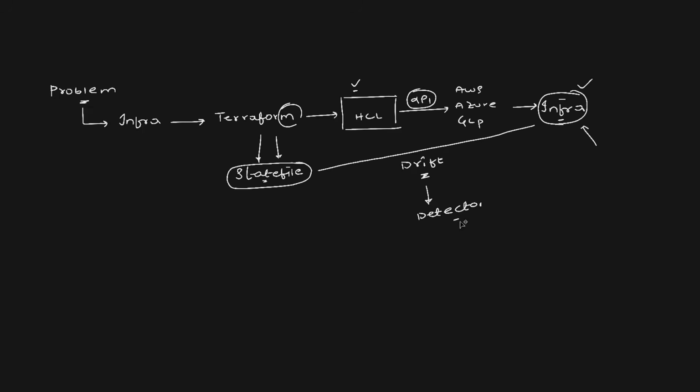in today's video. This drift detector can be run as a cron job, maybe once in 60 minutes, once in a day, whatever is the organizational requirement. This identifies the drift and sends an email notification or shows the drift on the terminal so that DevOps engineers can immediately fix the drift, either by updating the state file manually or by revoking the infrastructure changes that are done manually. So this is the problem statement, and this is exactly what we are going to build, Terraform drift detector. Now let's talk about the tools that we are going to use to build this project.